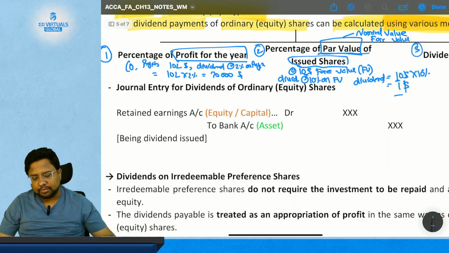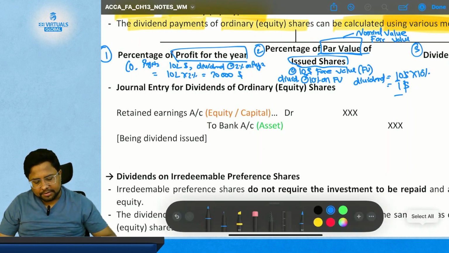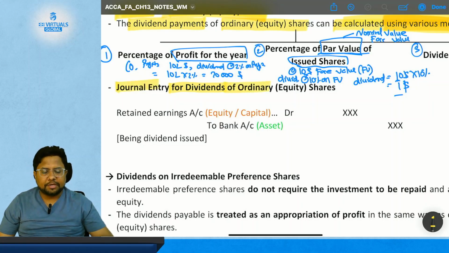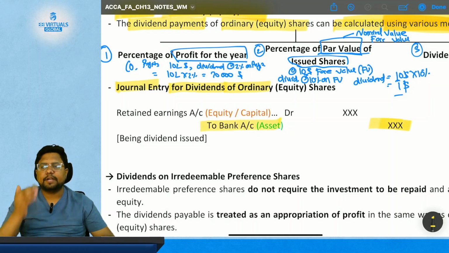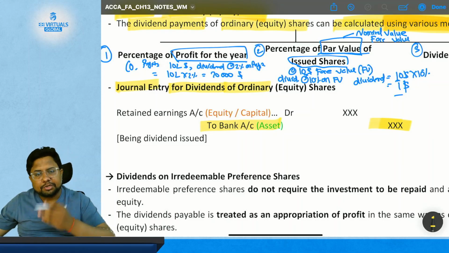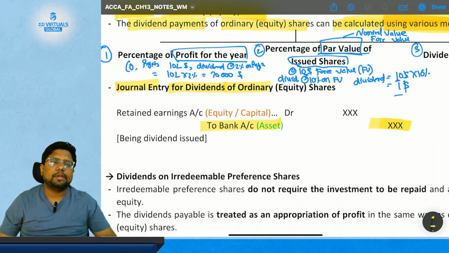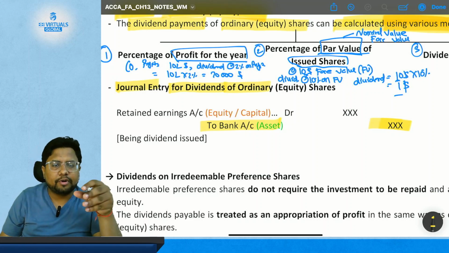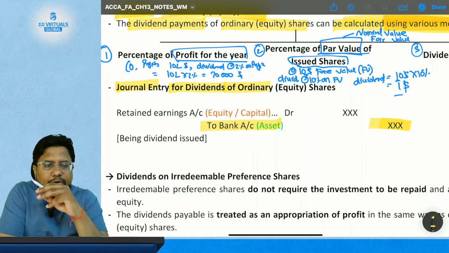Now we come to the journal entry, which is the accounting treatment, for dividend on ordinary equity share. As you are paying the dividend, money is going out of your entity, so credit to the bank account, because your asset is decreasing. And against that, you are using the reserve, which is the profit you have earned, because you are distributing the profit, so you need to utilize that profit to give the dividend.